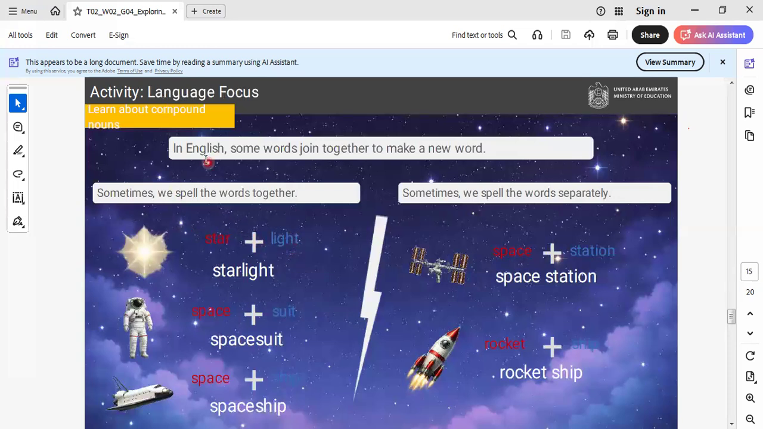Here we say in English, some words join together to make a new word. Okay, so in English we have words with two syllables.